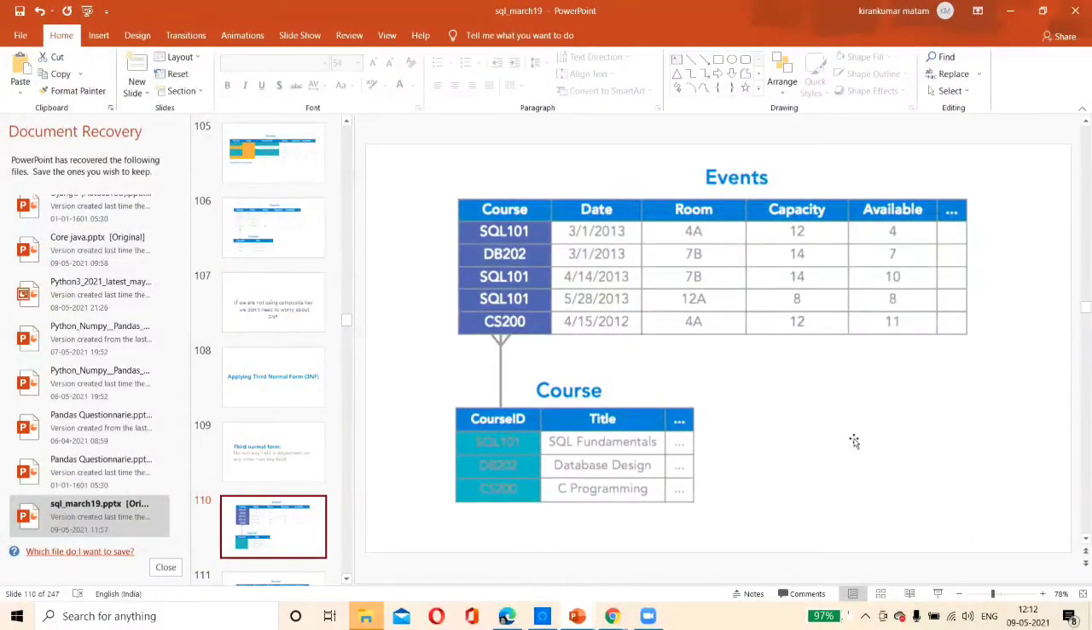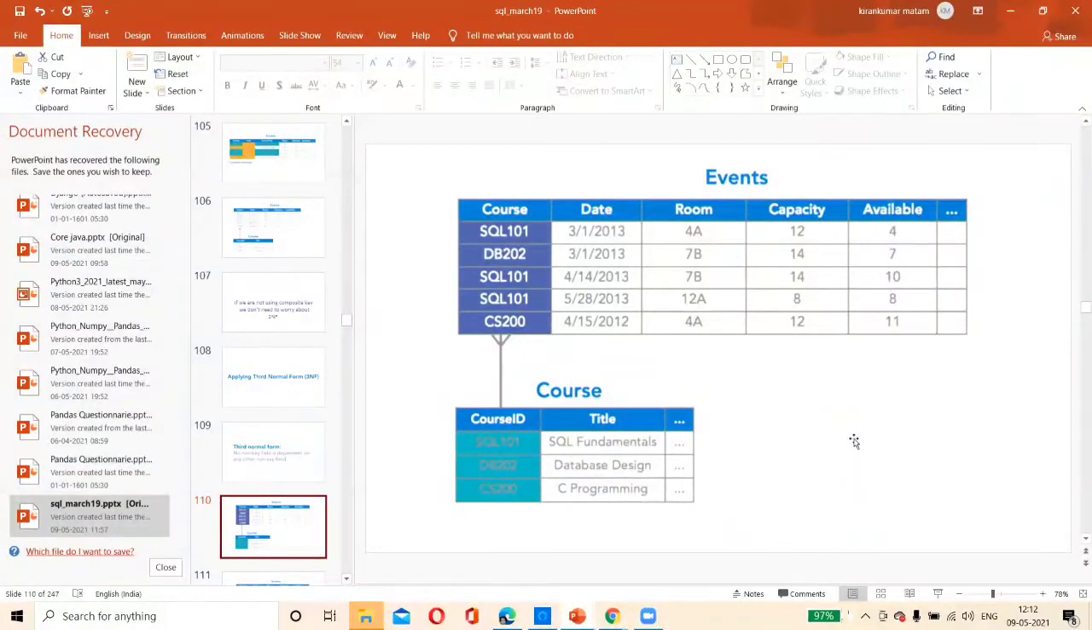Room. You see the room, what happened? Room capacity. Capacity is dependent on the room, right? If you choose 7B, the capacity is 14. If you choose 4A, the capacity is 12. And on the same dates, the availability on a particular date is 13. Capacity and availability are interdependent. One non-key attribute is dependent on another non-key attribute, right? So that is the point.